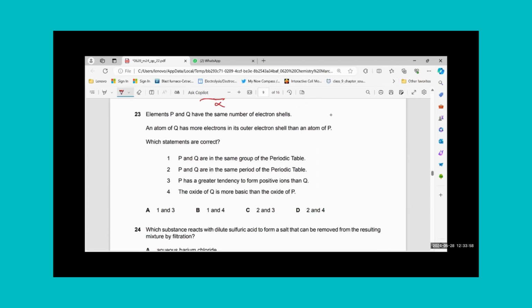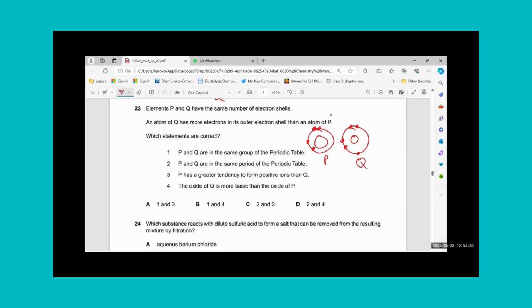An atom of Q has more electrons in its outer shell than an atom of P. So if they belong to, let's say, the second period, and P is this and Q is this, an atom of Q has more electrons. Let's say one belongs to fifth group and the other to fourth group. I'm just assuming that. So they are saying which statements are correct.